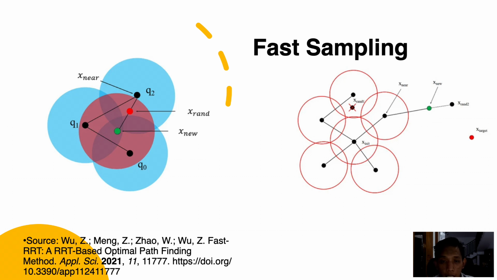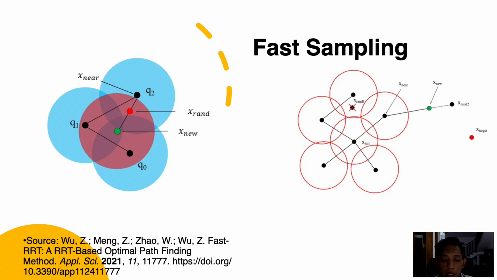X rand, or random node, is the state sampled by the RRT expansion algorithm, and X new is the state generated by the steering operation, and then the connection between X new and X rand is added as a new edge to the main tree. However, this expansion is invalid because the breadth exploration area of the newly generated node completely falls within the original exploration area and fails to expand the newly explored area.